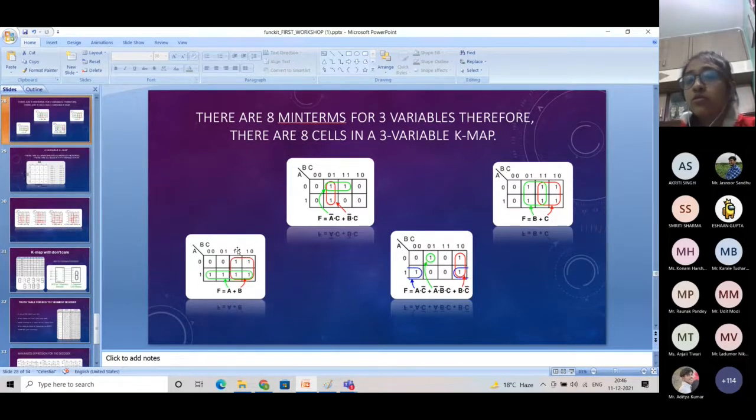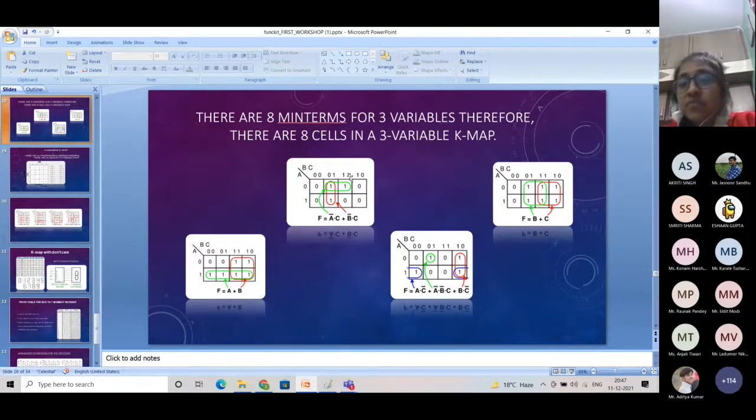So the value for this red group will be B. For this green group, B and C both are changing their values. B is 0 here and 1 here. C is 0 here and 1 here. But A is constant. That's why the expression from this green group is A. So our final expression will be F equals A plus B.